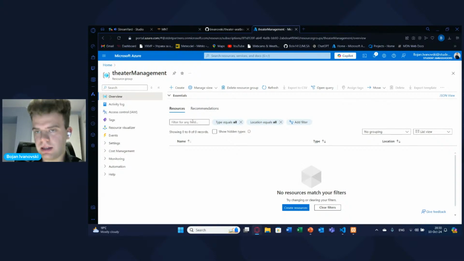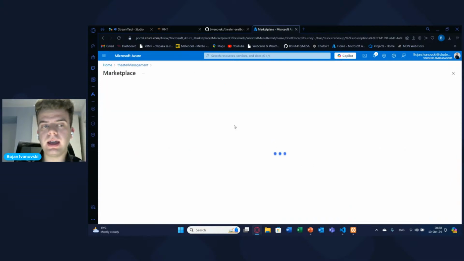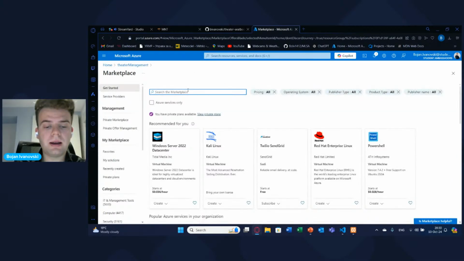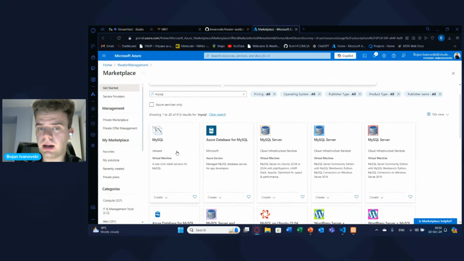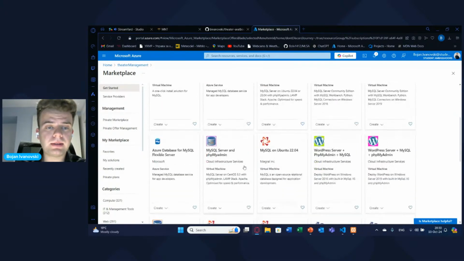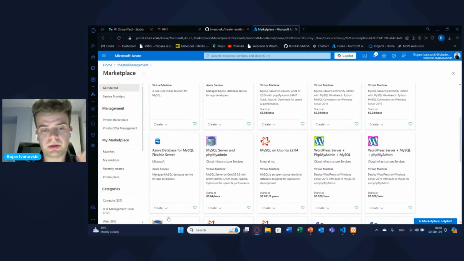And then the second part of this deployment process, we need to create also another resource. If we're having a database associated with our app, then we need to also create a database resource. So I'm using MySQL now, so I'll just type MySQL. And as you can see, there are a lot of MySQL resources here. But the thing that I have tried and it works perfectly is this Azure database for MySQL. So I'll click create.